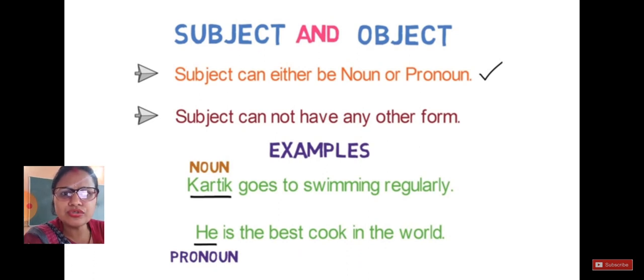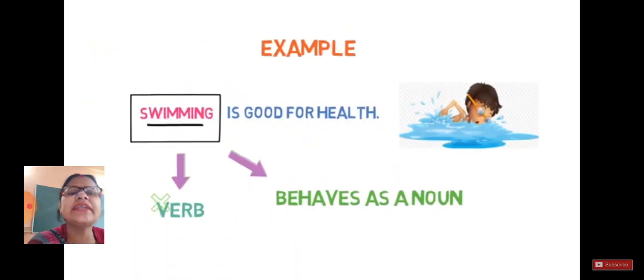But can I use teachering or my name as anything, or you can call it eyeing? No, I cannot use it. Subject cannot have any other form. For example, Karthik goes to swimming regularly. Karthik is a name here. Instead of Karthik, I can use only he, as it's a male. But I cannot use any other form of verb or any other form of this subject. So how does it actually work?